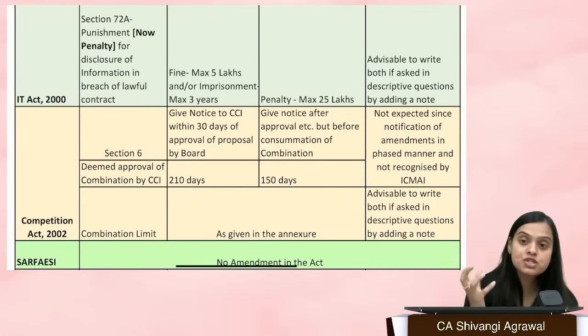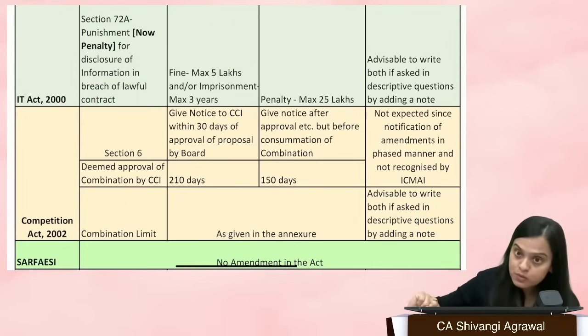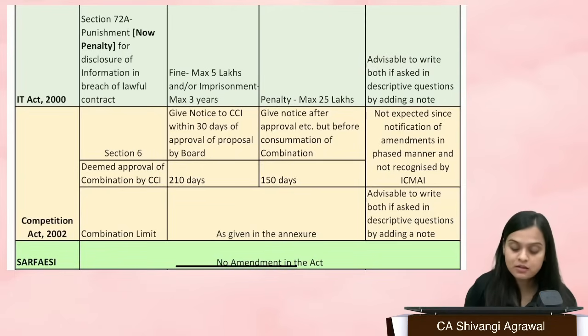That means organizations take a lot of information and they're not supposed to disclose it, but if they breach it and disclose it, then there was a fine of maximum 5 lakhs and or imprisonment of maximum 3 years. Now there is a penalty which may extend to 25 lakhs. Again, ma'am, if asked in an examination, what should I write? I would advise that you write both.